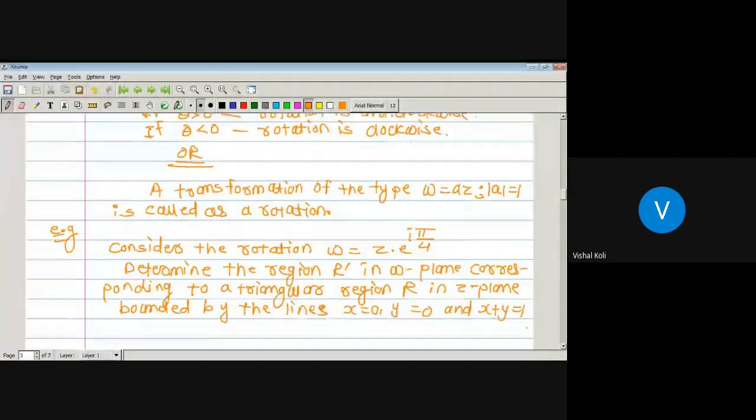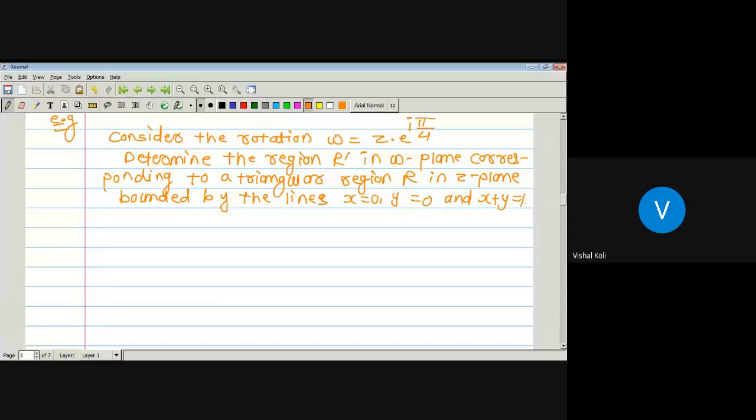Okay, first we will draw its figure in Z plane. So these are the values x, y.